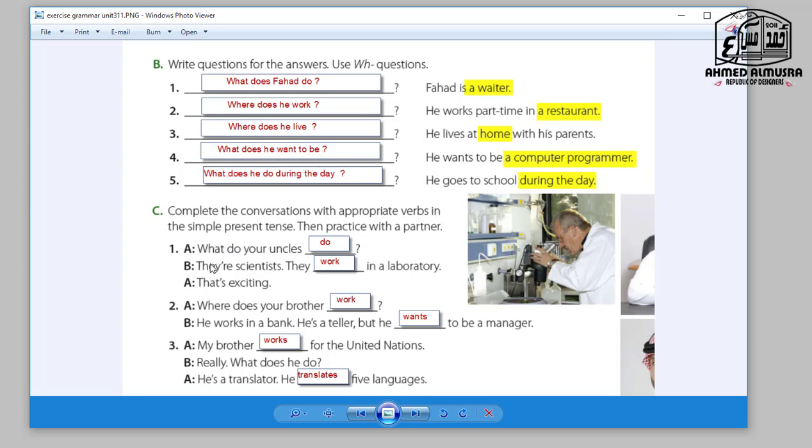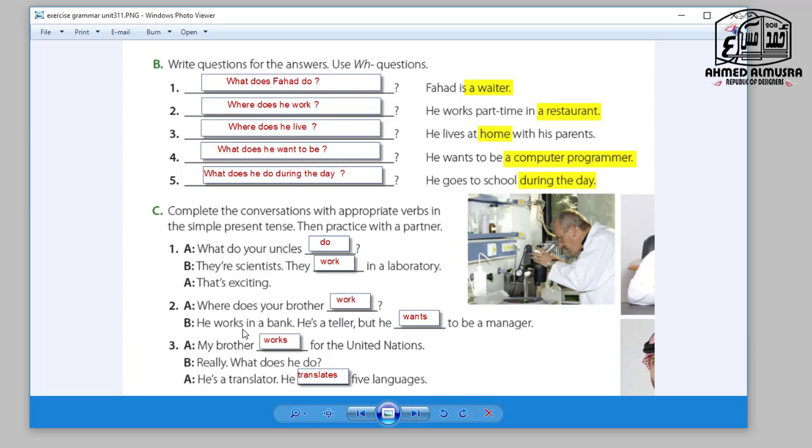Question C. Complete the conversation with the appropriate verb in the simple present tense. Then practice with a partner. Okay, let's go. Number 1. A: What do your uncles do? Okay, plural, uncles. B: They are scientists. They work in a laboratory. That's exciting. Okay, 2. Where does your brother work?